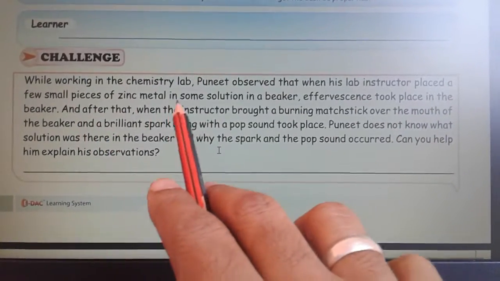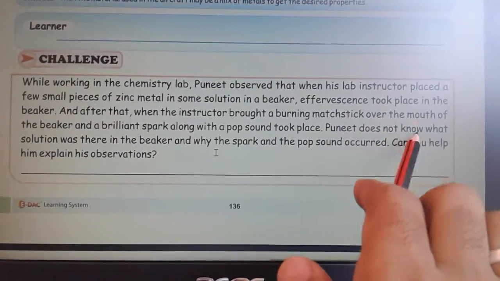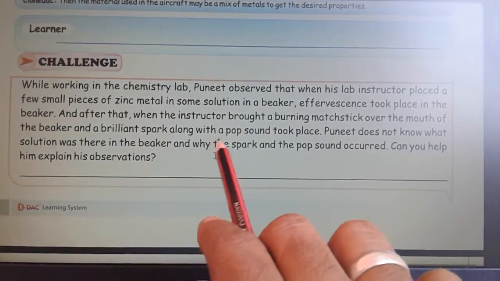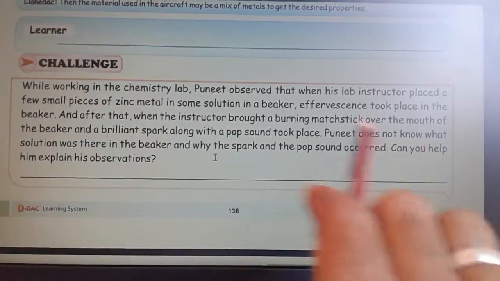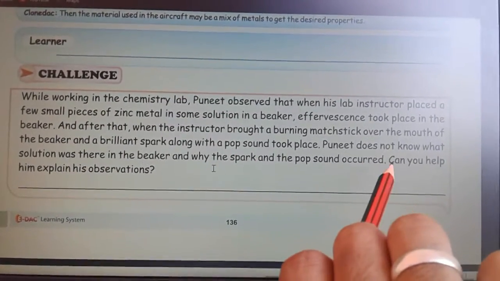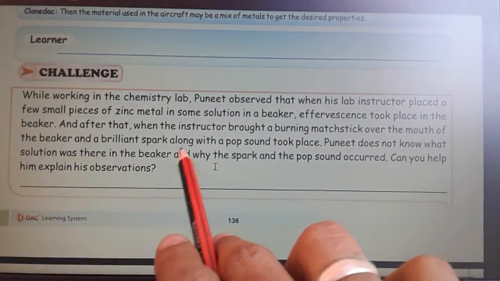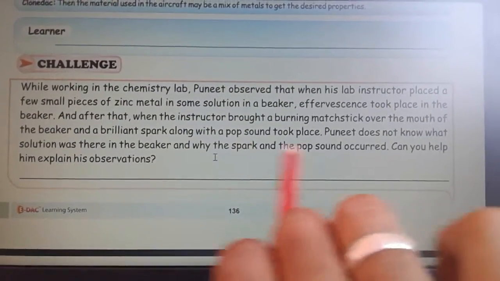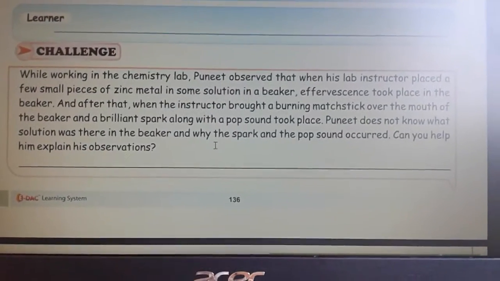After that, when the instructor brought a burning matchstick over the mouth of the beaker, a brilliant spark along with a pop sound took place. Puneet does not know what solution was there in the beaker and why the spark and the pop sound occur. Can you help him explain this observation?